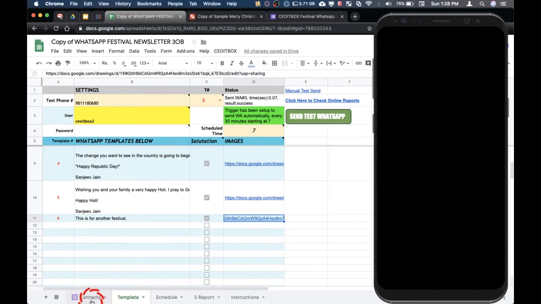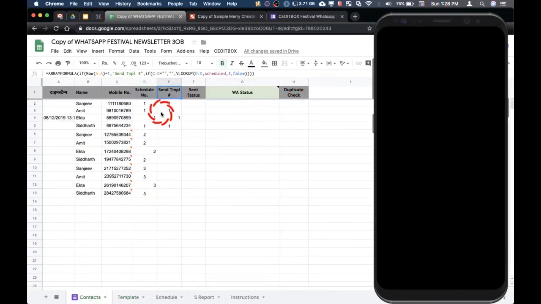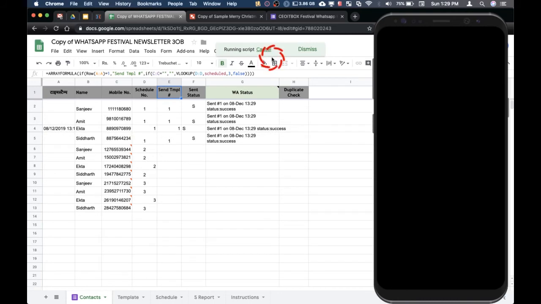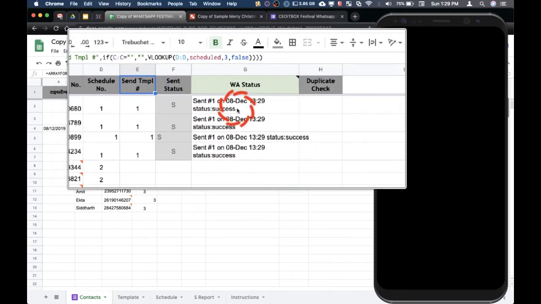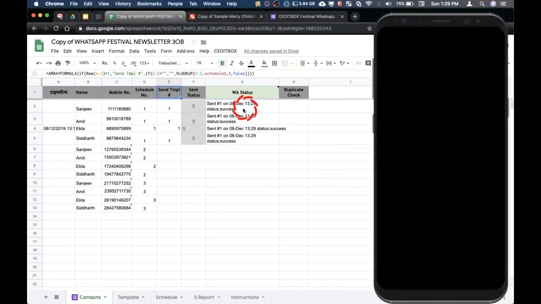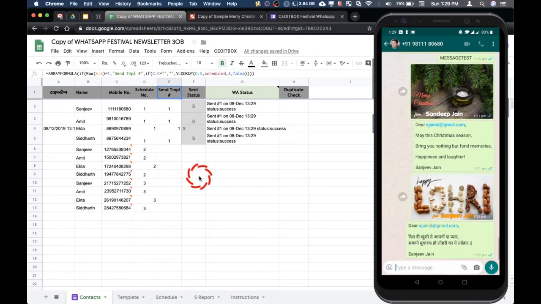But since right now it is 1:28 p.m. and that time has already passed, I will try and trigger this manually. I go here and click on this now. This is just for manual sending or demo purposes. You don't have to do this. I just want to simulate how these messages will go at 7 a.m. on the desired day. So the script is running, and as you can see, it has sent across message number 1 at this time, and this is a success. Let us check on my phone.